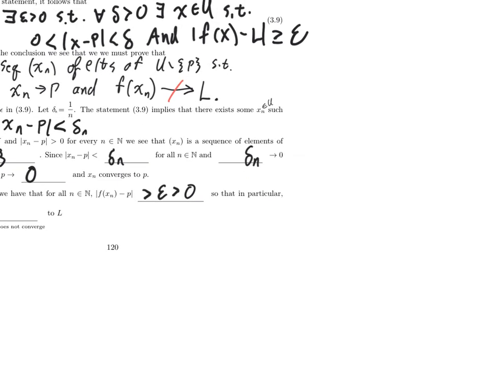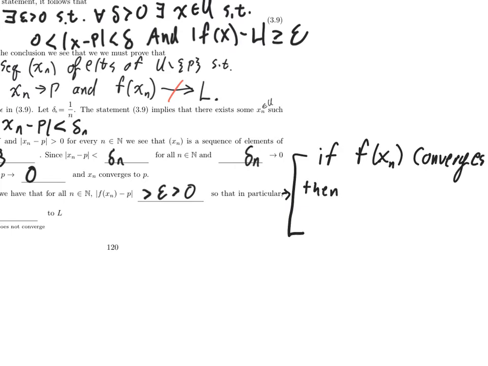So in particular, let's actually put a bit of an argument right here. If f of xn converges, then I have this statement right here that I can take the limit of. Then the absolute value of the limit of f of xn minus p is bigger than or equal to epsilon, which is bigger than 0.